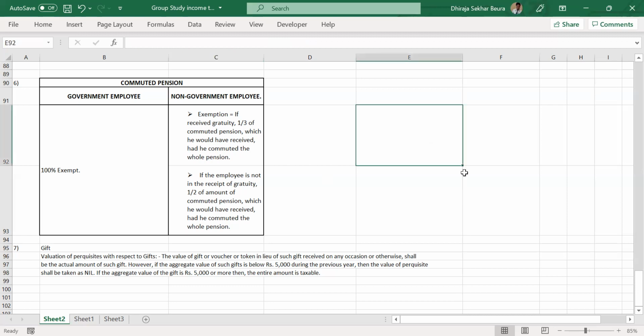Suppose I have a pension of 20,000 per month, and as per my company provision or the fund in which I'm investing, I'll be receiving it for 20 years. That comes to 4 lakhs? Sorry, my bad. Per month, I'm saying, that comes to 12 into 20.